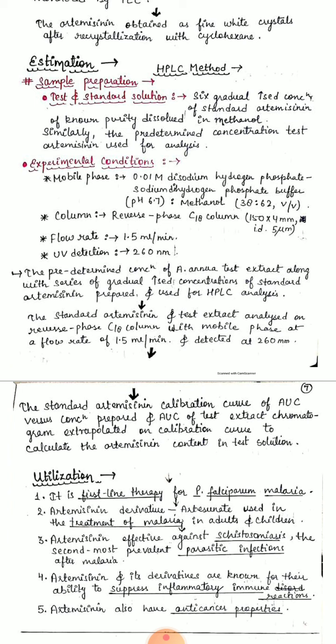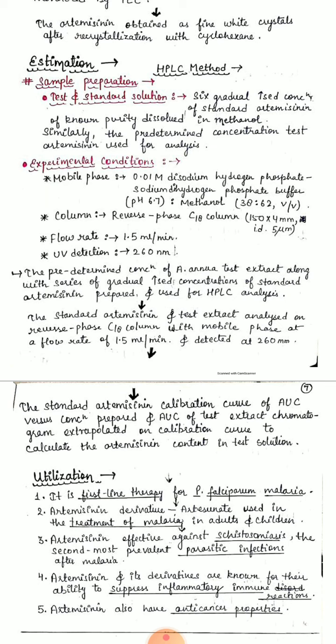Next is the utilization, the use of artemisinin. It is a first line therapy for P. falciparum malaria. So in the case of malaria, this is the first line therapy. We give artemisinin and its derivative artesunate, which is used in the treatment of malaria in adults as well as in children.